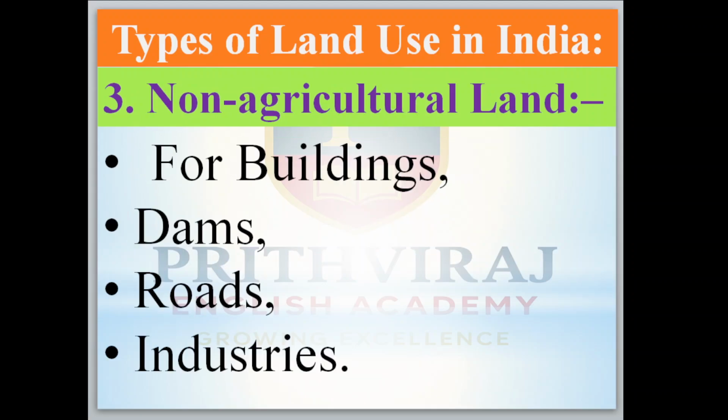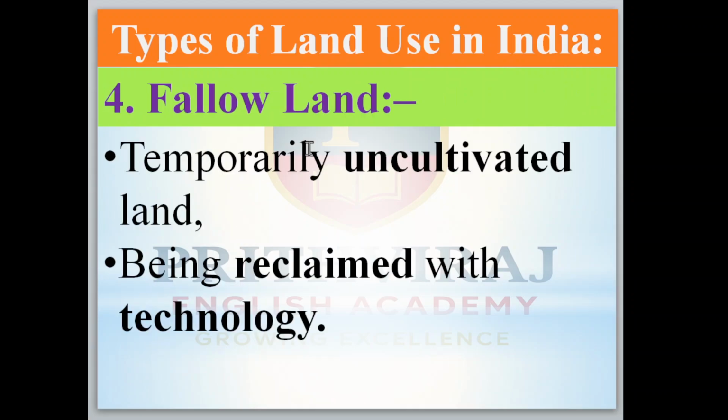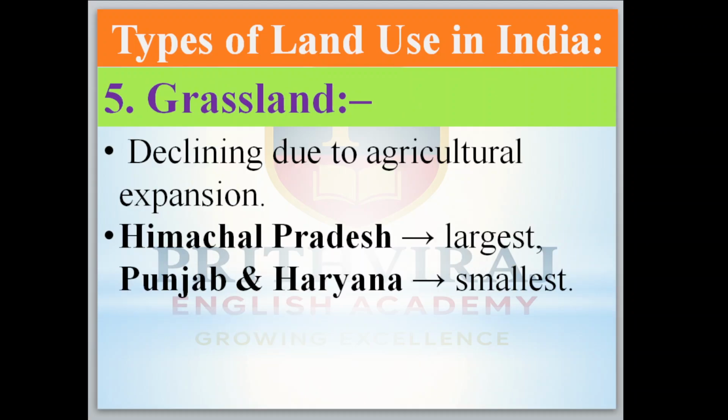Now come to non-agricultural land, meaning land used for construction of buildings, dams, roads and industries. Then the fourth one, fallow land, means temporarily uncultivated land, which we can reuse with modern technology. Now come to grassland. Grassland is declining due to agricultural expansion. Grassland is more in Himachal Pradesh and less in Punjab and Haryana. Please remember this one: Madhya Pradesh, Haryana and Himachal Pradesh.